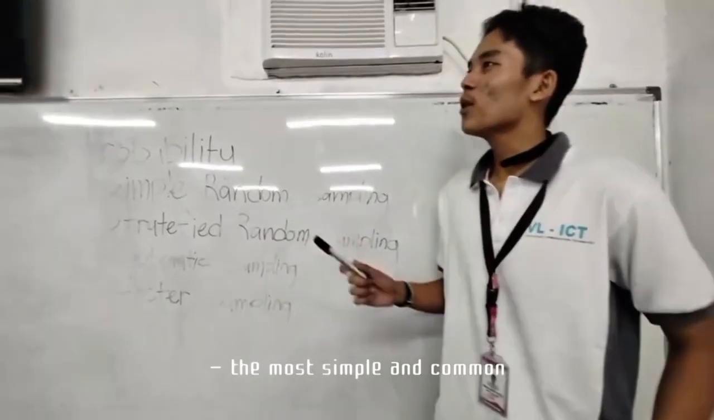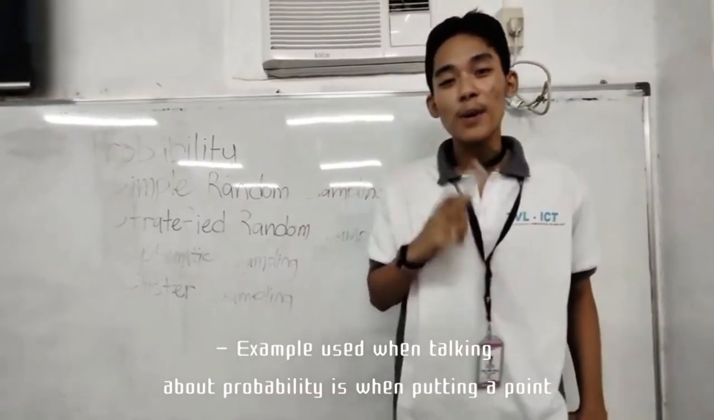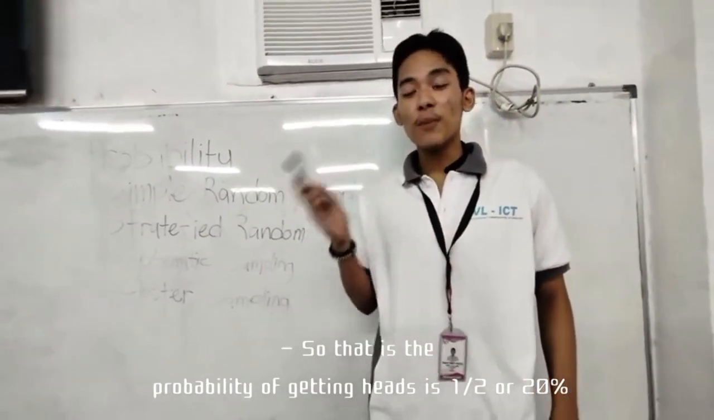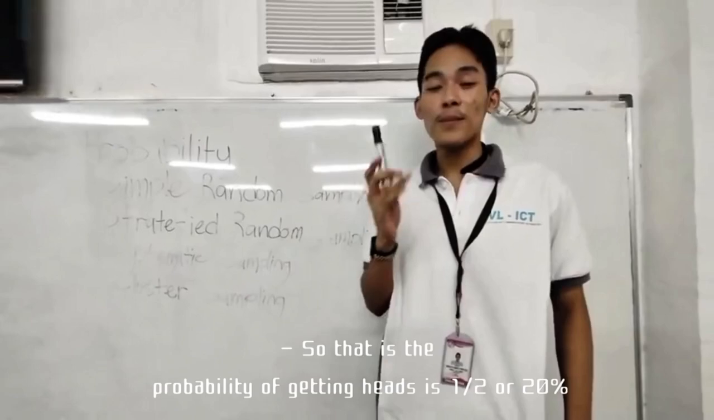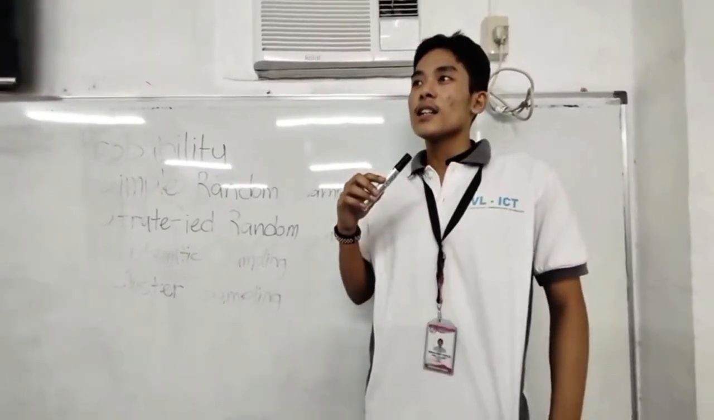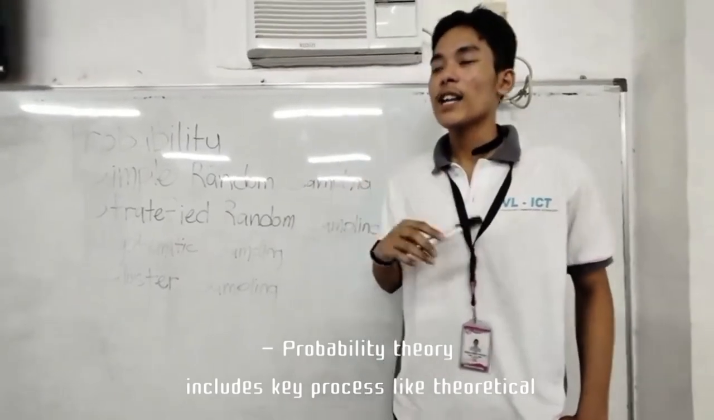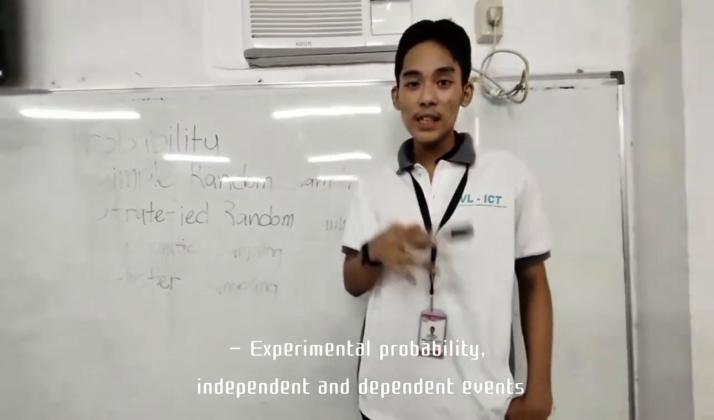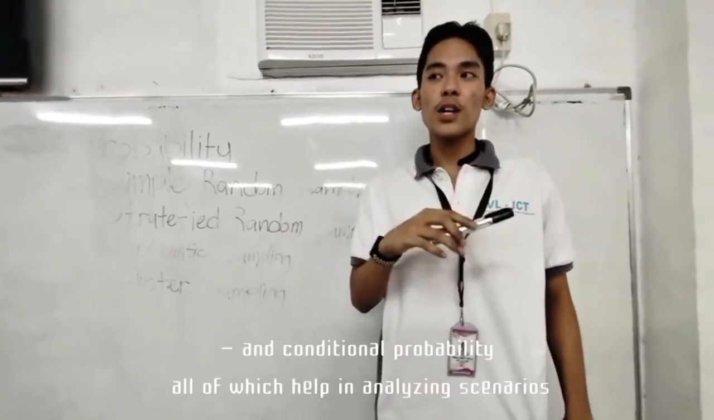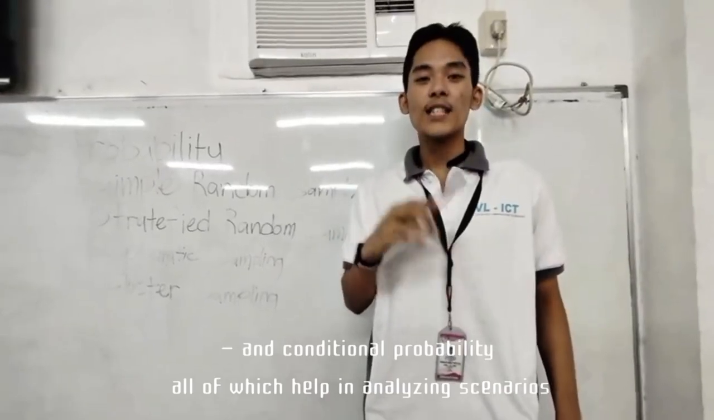So, the most simple and common example used when talking about probability is flipping a coin. That means the probability of getting heads is 1/2 or 50%, and the same applies to tails. Probability theory includes key concepts like theoretical and experimental probability, independent and dependent events, and conditional probability, all of which help in analyzing scenarios.